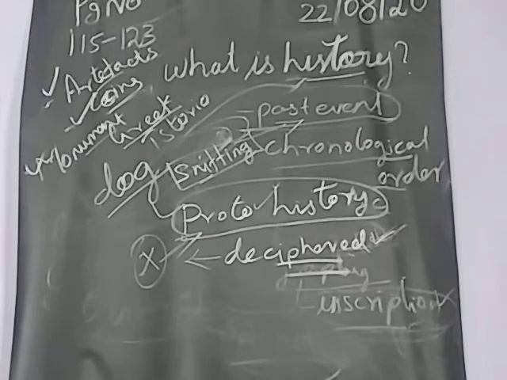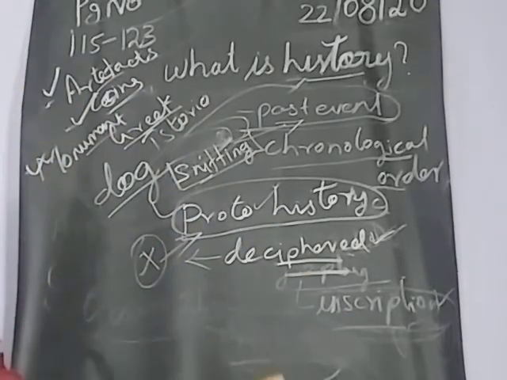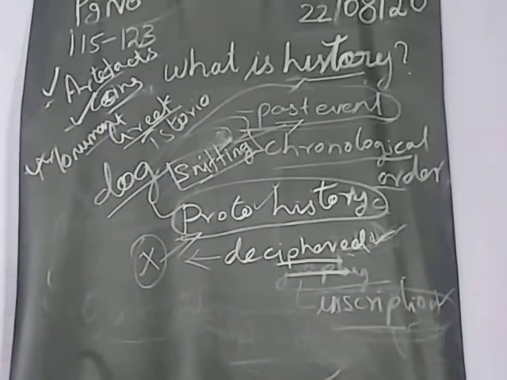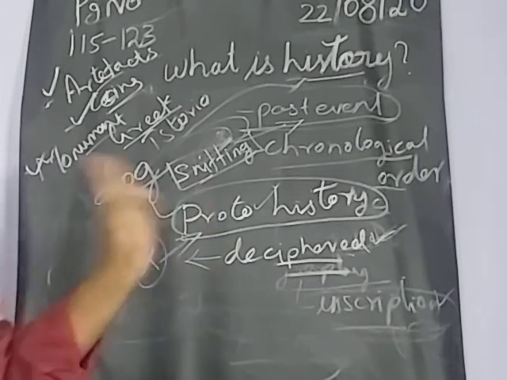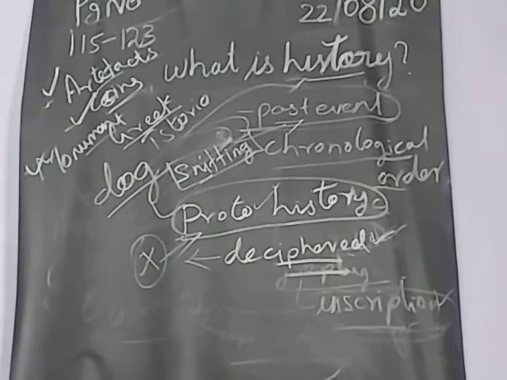Find out the wrong pair. Old Stone Age, stone tools. See, in the book back, it's all in the book back questions actually, and if you find it now you will find the answer. But anyway, I want to give the answers, so I am giving them. Old Stone Age, stone tools. Rock painting, walls of the cave. Copper plates, the source of history. Cats first domesticated. That last one is wrong. They given dog means it is correct, but they given cat, so it's wrong. So the wrong answer is option D, cats first domesticated.